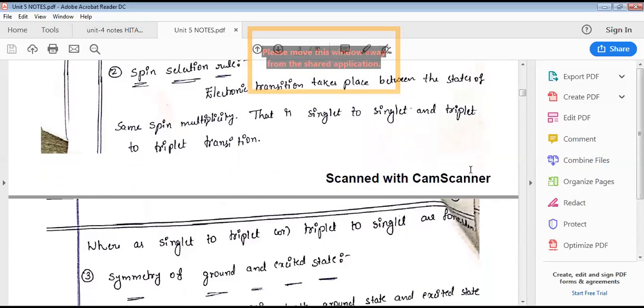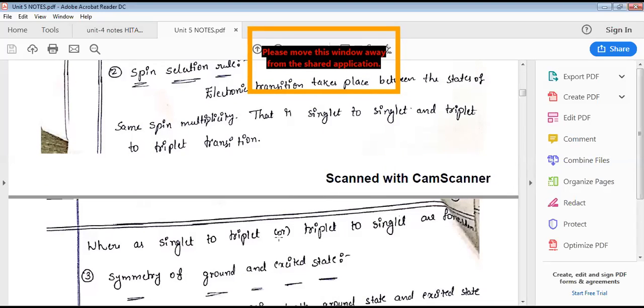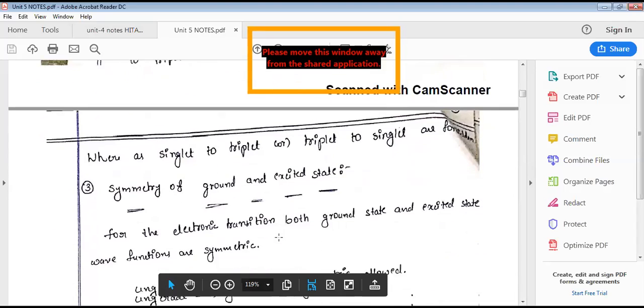Okay. So in the second selection rule, singlet from the ground state should be excited into singlet state only. Triplet state should be excited into triplet state only. That means when paired electrons are there, after the excitation also paired electrons should be there. If unpaired electrons are there, after excitation also unpaired electrons should be there, then only it is active.